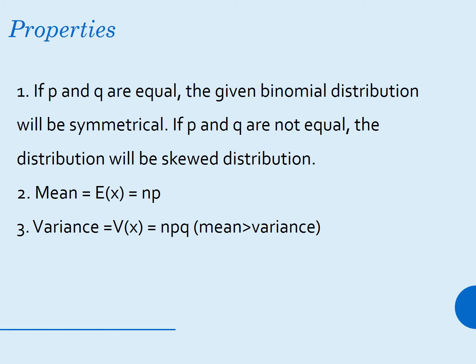Properties of binomial distribution. If p and q are equal, the binomial distribution will be symmetrical. If p and q are not equal, the distribution will be skewed. The mean, that is the expected value of X, is equal to np. In a Bernoulli trial the experiment is conducted a single time, so its mean is p, while in binomial distribution the experiment is conducted n times, so the mean is np. The variance for binomial distribution is npq.